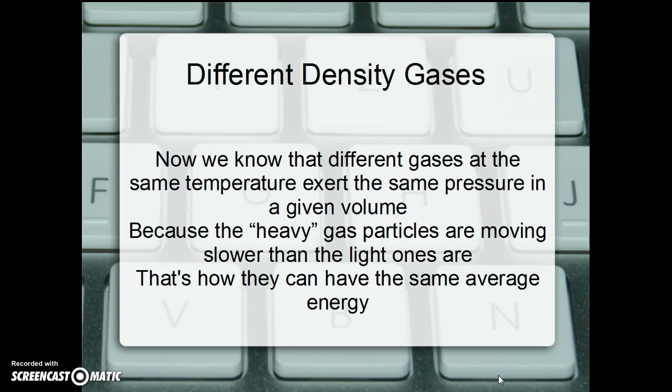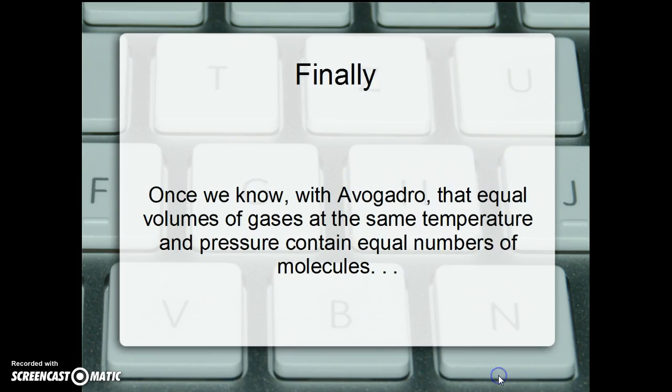Now we know that different gases at the same temperature will exert the same pressure in a given volume. Now the heavy gas particles are moving more slowly than the light ones, so they can have the same average kinetic energy because the heavier they are, the slower they are. The lighter they are, the faster they are.